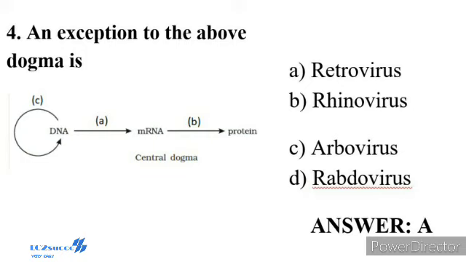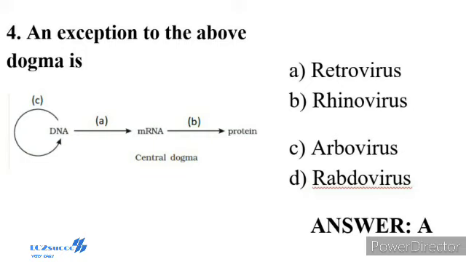Second process, translation. Translation refers to the process of polymerization of amino acids to form a polypeptide. The order and sequence of amino acids are defined by the sequence of bases in the mRNA. The amino acids are joined by a bond known as a peptide bond. Formation of a peptide bond requires energy.